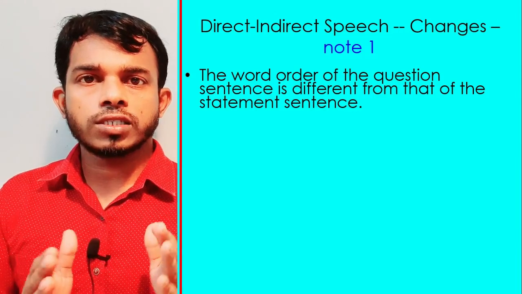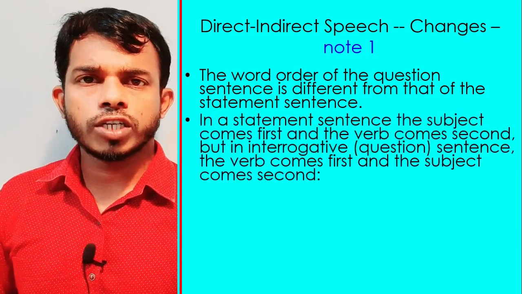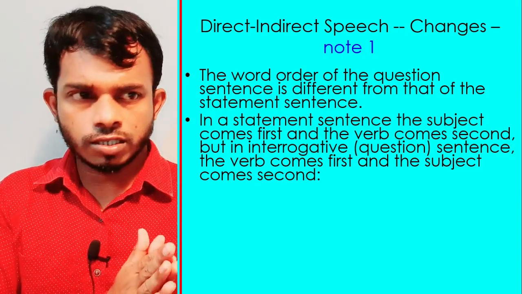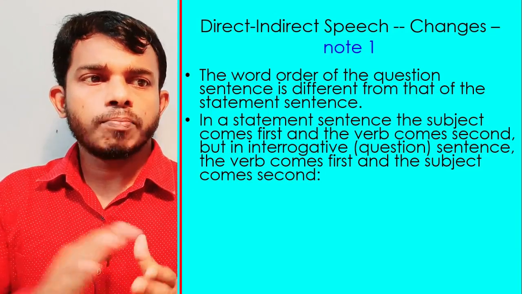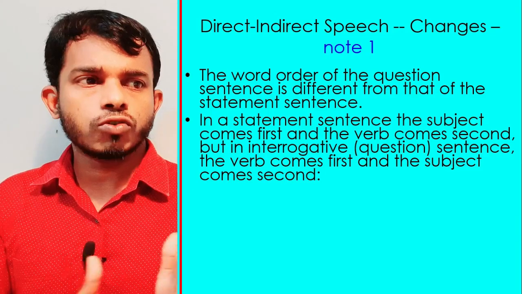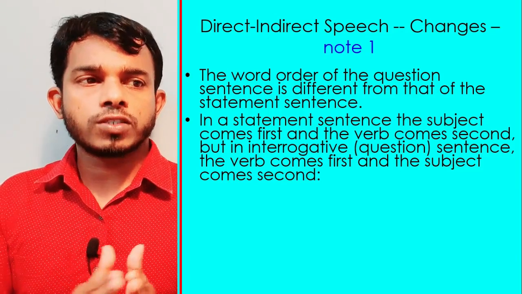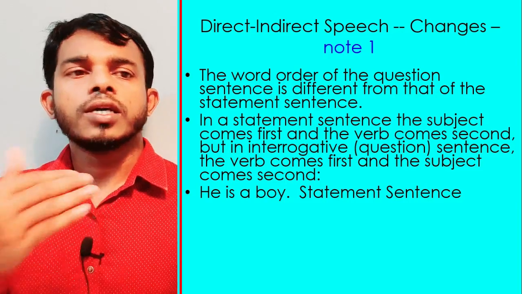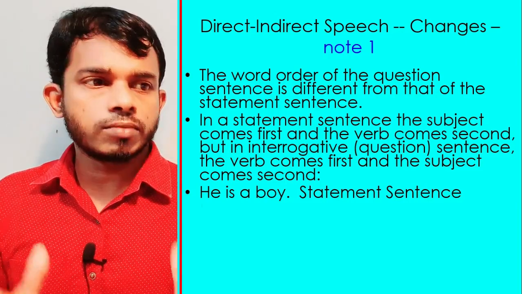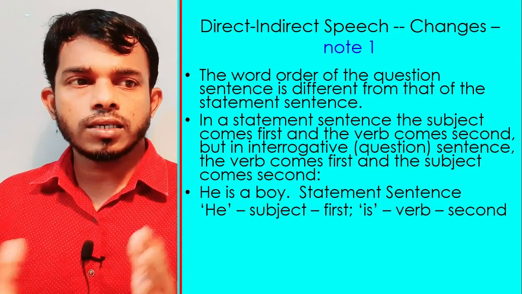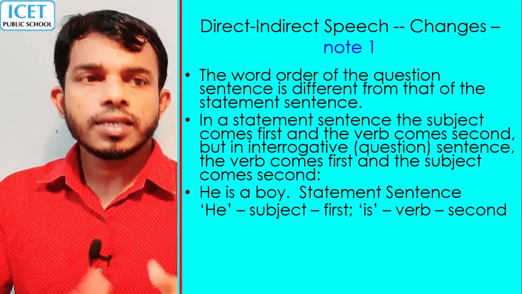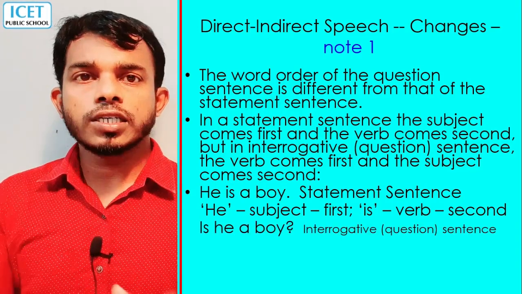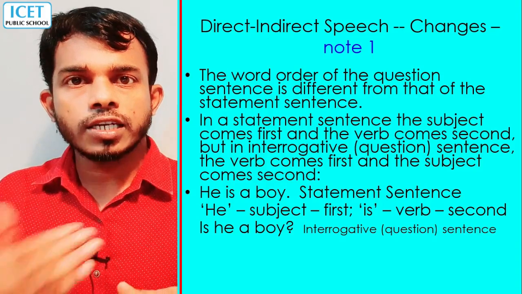In a statement sentence the subject comes first and the verb second, but in an interrogative sentence the verb comes first and the subject second. Example: "He is a boy" is a statement; he is the subject, coming first, and is the verb, coming second. "Is he a boy?" is an interrogative sentence.